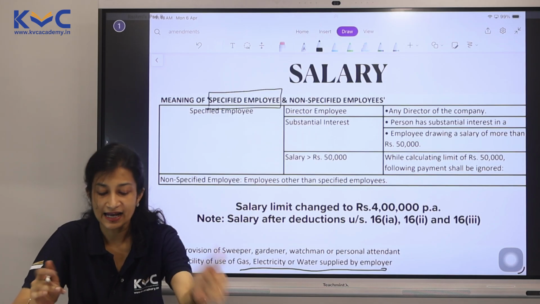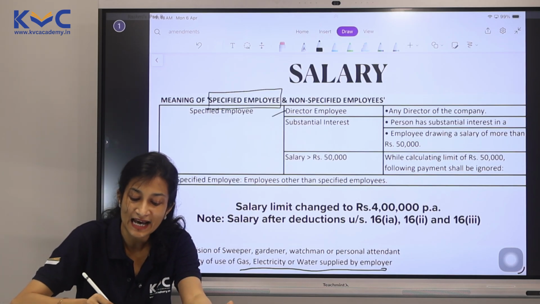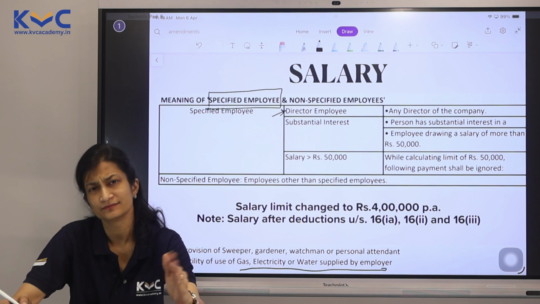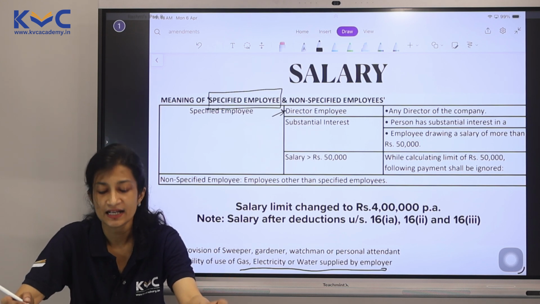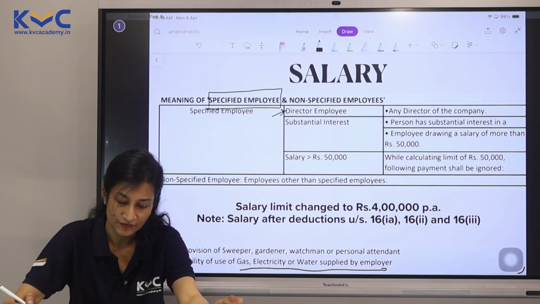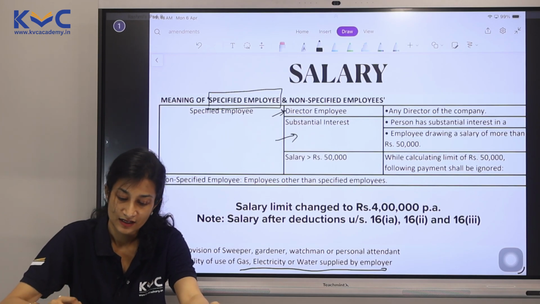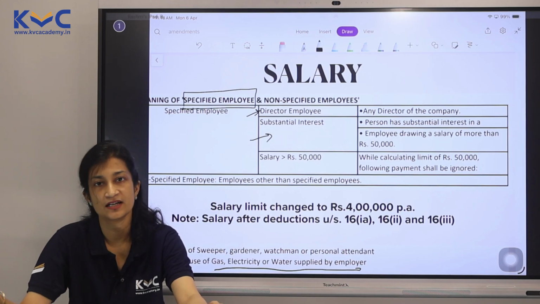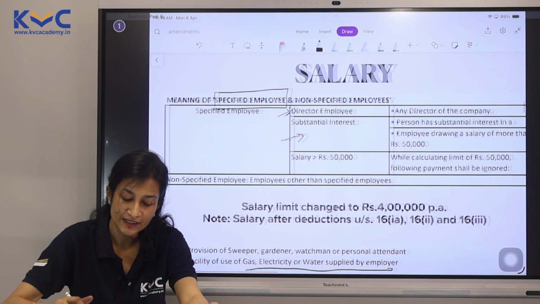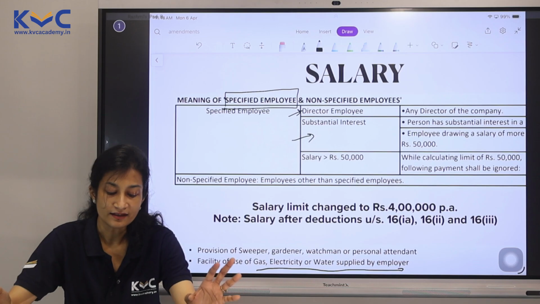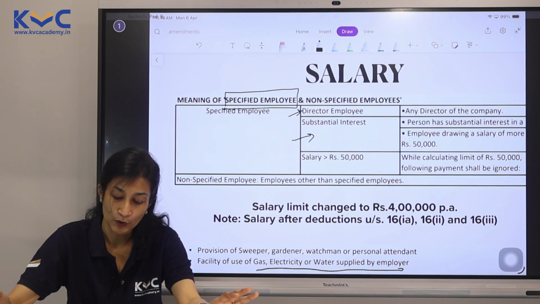Three categories. Category 1, if they happen to be director of the company. Director, who is the employee, obviously a specified employee. If they are having any substantial interest, then 20% or more is their voting power and all of that, then they become, again, a specified employee.